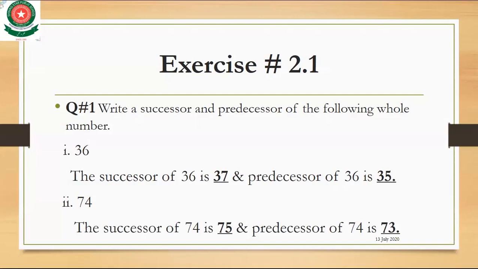And we also tell the predecessor of 36, and this sign represents that. The predecessor of 36 is 35. What is a predecessor? Predecessor, beta, is the number that comes before your next number. The number before your number is called the predecessor. The predecessor of 36 is 35. The successor of 36 is 37 and the predecessor of 36 is 35.